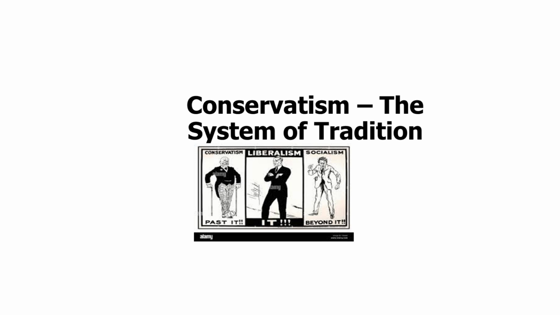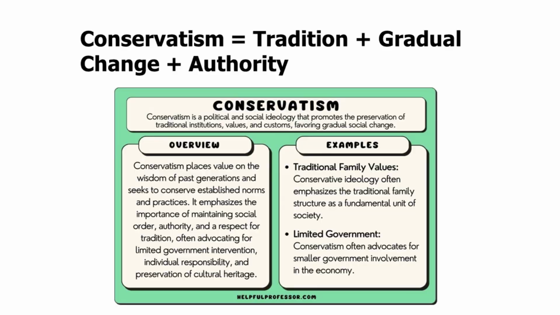So the first political ideology that we'll be discussing today is conservatism, and conservatism in simple words refers to the system of tradition. It is a system which believes in upholding institutional values of family, limited role of government, and upholding the traditions of forefathers. And if we move forward and talk about the major objectives of conservatism, it strongly believes in authority, yet it advocates for a very limited government. So basically the authority is manifested in upholding the values, upholding the family traditions, upholding the way that institutions work.